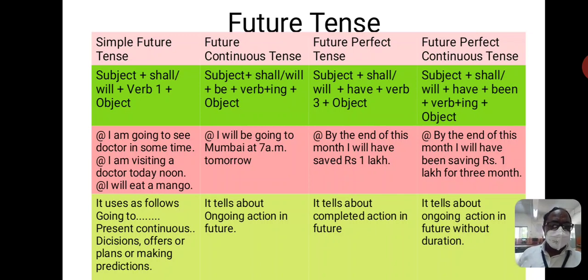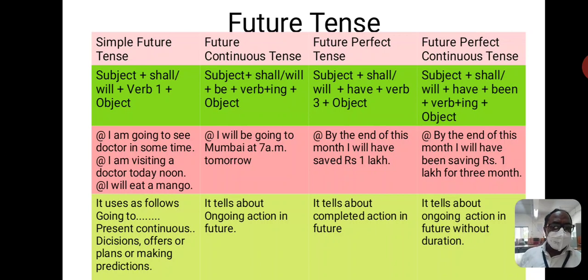Future perfect tense tells about completed actions in future, and future perfect continuous tense tells about ongoing action in future. See what the changes are. In future perfect tense: by the end of this month, I will have saved rupees 1 lakh. If I use this sentence in future perfect continuous tense, it may be like this: by the end of this month, I will have been saving rupees 1 lakh for 3 months.